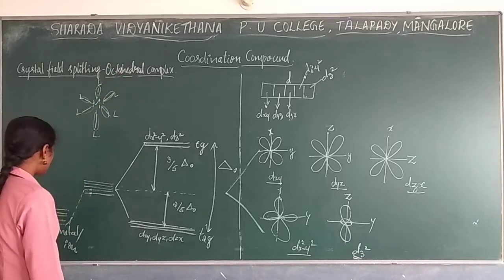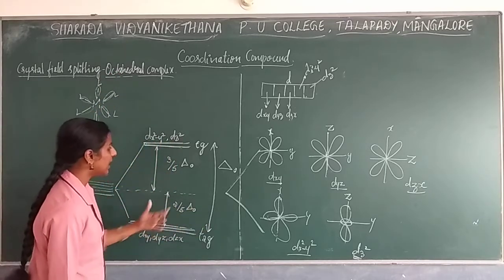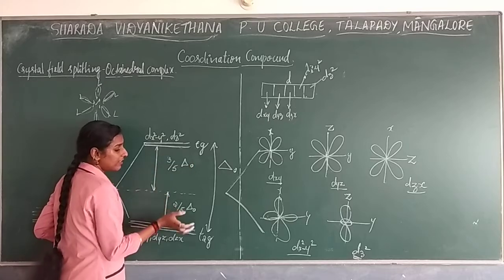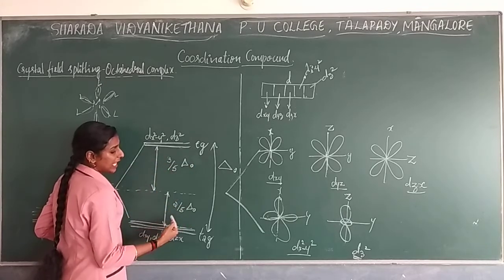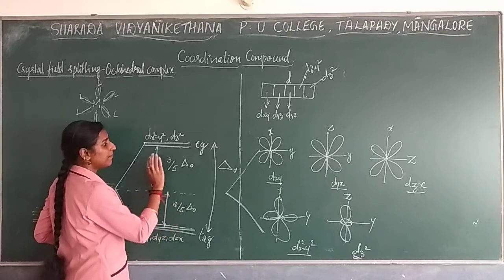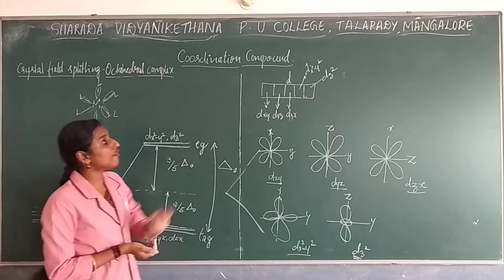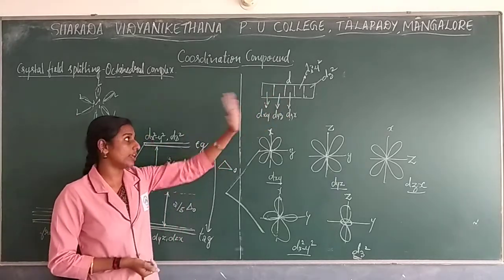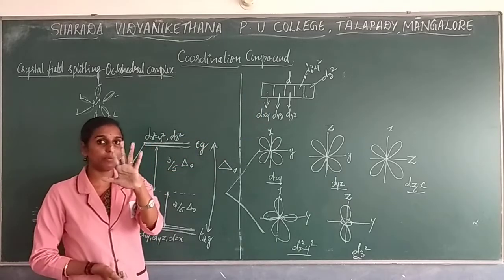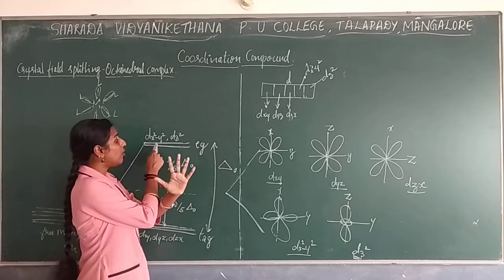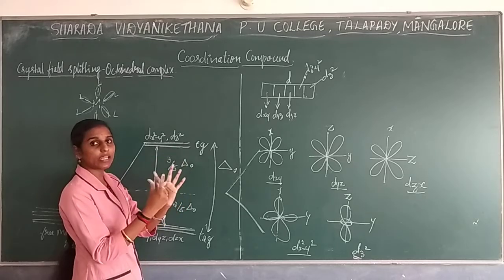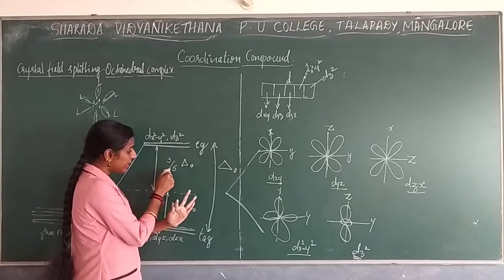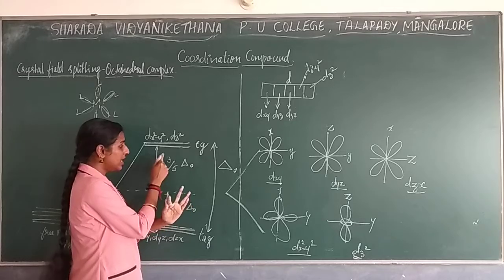Most of the students write everything in a proper way, but when they write the energy difference, they write it the wrong way around. They write 2 by 5 for this and 3 by 5 for this. So always remember, how many orbitals will there be? 5 orbitals will be there. Of those 5 orbitals, how many split as higher energy? That is 2. How many are remaining? 3. So write 3 by 5. Remember like that.